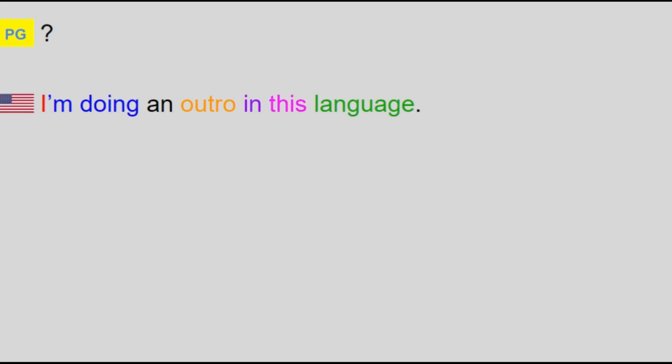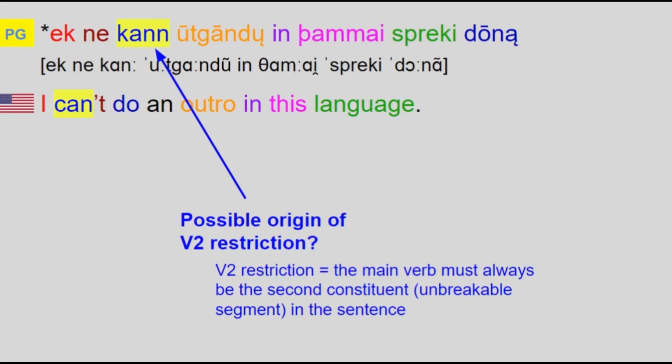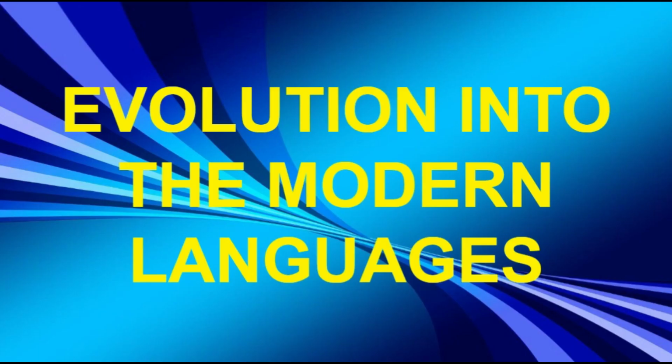But if I just wanted to say I'm doing an outro in this language, with no auxiliary, then I'd say, with the only verb at the end. Or maybe it would be second, we can't be sure of this. Also, the V2 restriction probably came about due to the aforementioned placement of the auxiliary verb in second position, which would later get expanded to any verb. Speaking of which, time to explain how this syntax evolved.